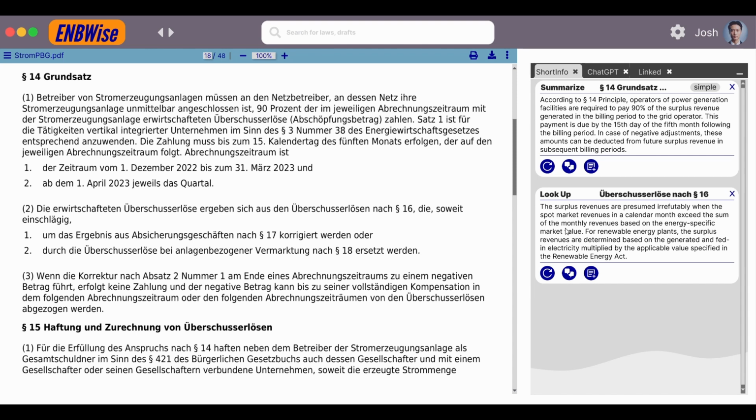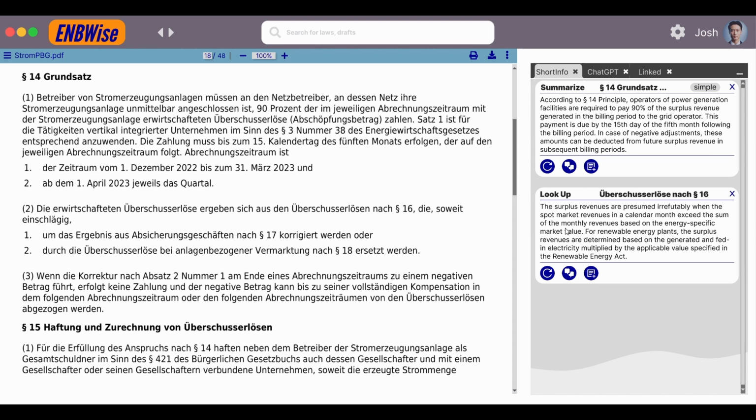The good thing about both those features is that they work with highlighting and choosing a summary option. The whole system is based on ChatGPT, which is normally done via a chat integration where you interact with a chat. There you have to create prompts and then you will get a specific answer. This might not be the task or the goal of a normal employee who just wants to get a quick summary of the document. Therefore, with our solution he can focus on simply highlighting and selecting either the summary or the lookup and does not have to focus on writing prompts, doing prompt engineering to make the prompt better for ChatGPT. All those technical things are done by the tool ENBWise on its own, automatically in the background.